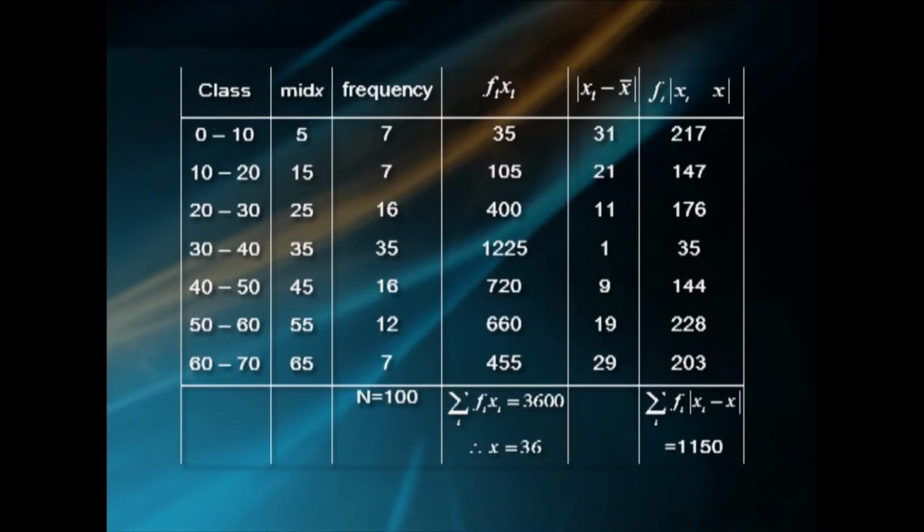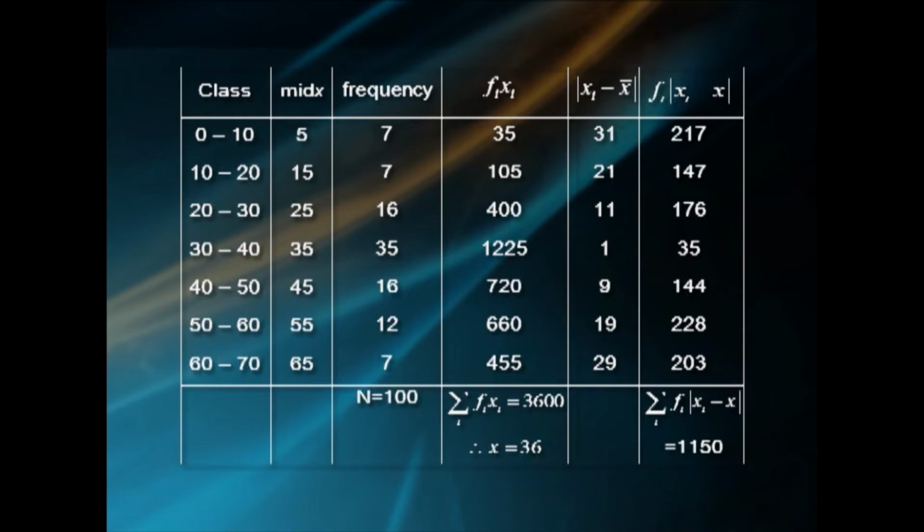The classes are 0 to 10, 10 to 20, 20 to 30, 30 to 40, 40 to 50, 50 to 60 and 60 to 70. The class mid values x_i are 5, 15, 25, 35, 45, 55 and 65. Corresponding frequencies are 7, 7, 16, 35, 16, 12 and 7, where capital N equals 100. f_i x_i values are 35, 105, 400, 1225, 720, 660, 455, where summation over i f_i x_i equals 3600. Therefore, x bar equals 36.